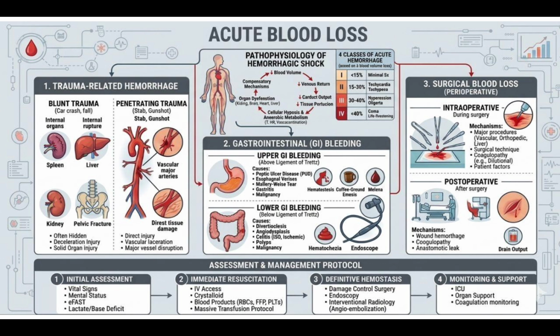Now we will see about surgical blood loss. In surgical blood loss, there are two types: during surgery, which is intraoperative, and after surgery, which is postoperative. Intraoperative surgical blood loss may occur during orthopedic surgery, liver surgery, or there may be some patient factors leading to blood loss. Postoperative, that is after-surgery blood loss, includes wound hemorrhage, coagulopathy, or anastomotic leak. Those are the examples of after-surgery blood loss. This is all about acute blood loss.